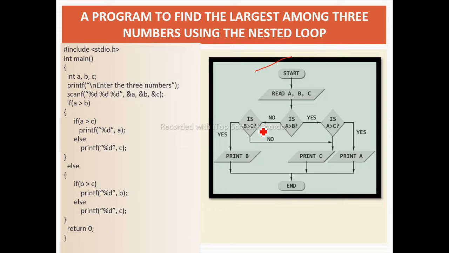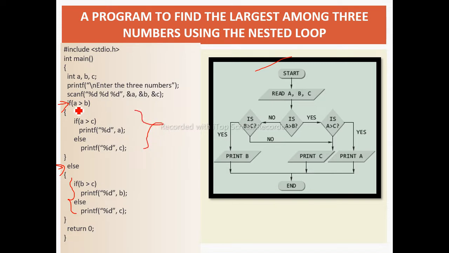If B is greater than C and also greater than A, then definitely B is the largest value, so we are going to print it. To execute this block, we are taking a nested if else. Here in the if block we used an if else, and again in the else block we are taking an if else. So this becomes our nested if else.